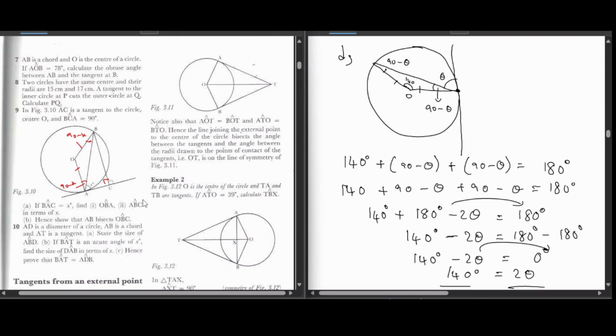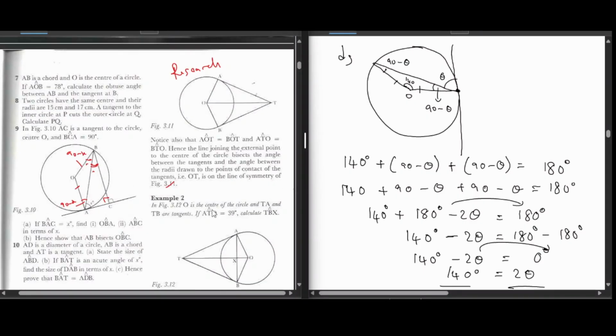So what is it this question wants? If BAC is x, find OBA, and which is a 90 minus x, ABC, okay, which is this angle, and in terms of x, sakatatoziita. Then this second part of showing that AB bisects OBC. We just have to prove that this angle and this angle are equal. It's immaterial to our syllabus. So we have done this exercise.